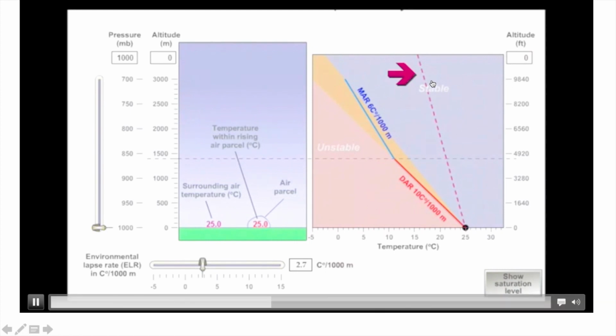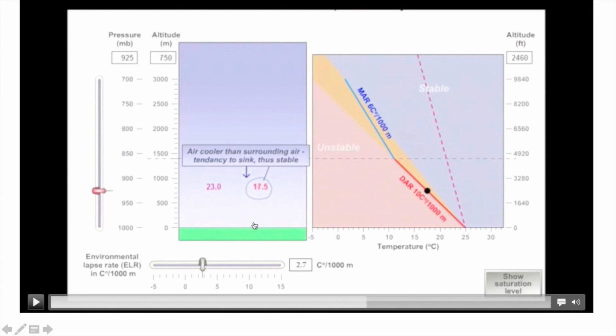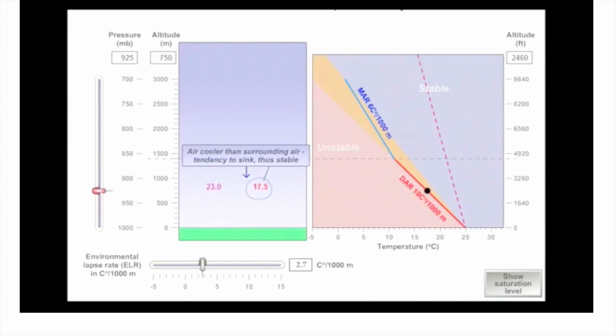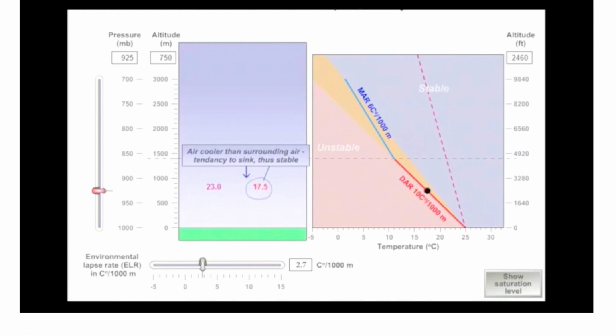So here we have stable, this is the dry adiabatic change, and this is your wet adiabatic change. As the parcel rises up, the temperature will fall down, and it is always less than the ambient. Ambient is 23, the parcel temperature is 17.5. So it has a tendency to sink. That's why it is stable.